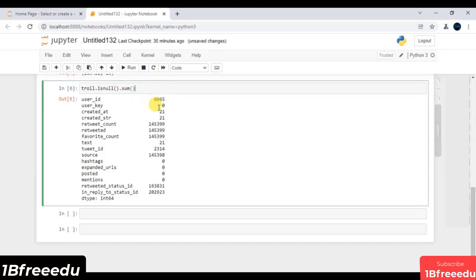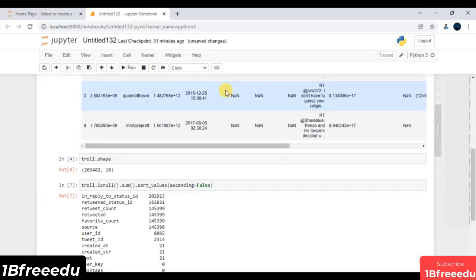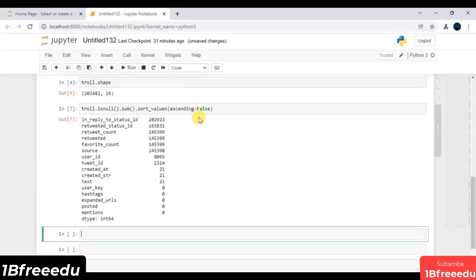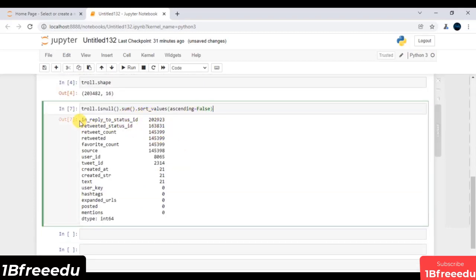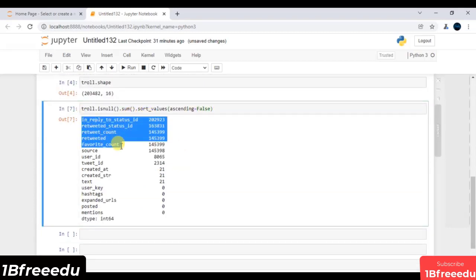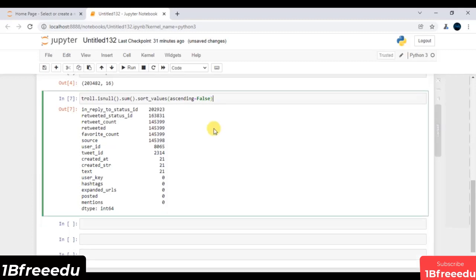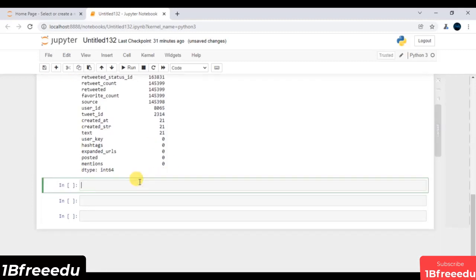Now I have to sort all these stats. On top of this, I will just say dot sort underscore values, and use ascending equals to false, just to sort in descending order. Let me execute this line of code, and this is your descending order. Now you will see these are my first 5 features that have the maximum number of missing values in your data. Now let's perform some basic data pre-processing.